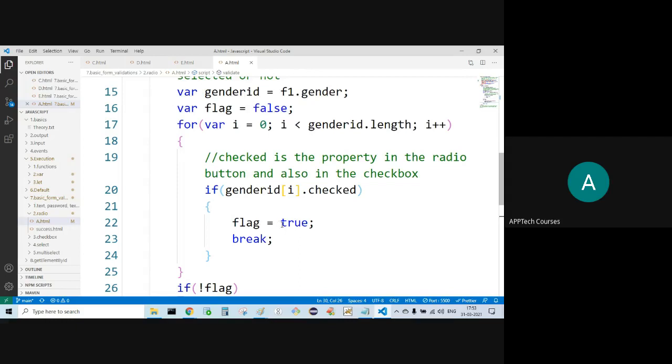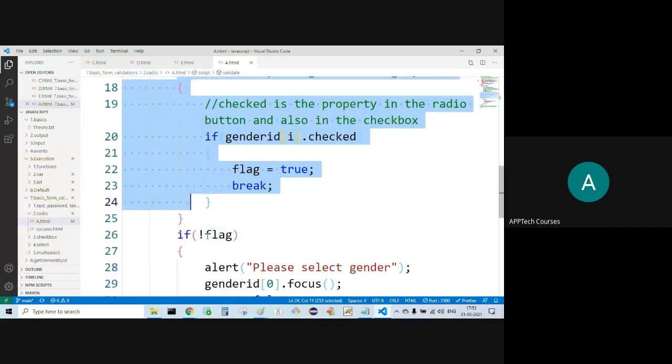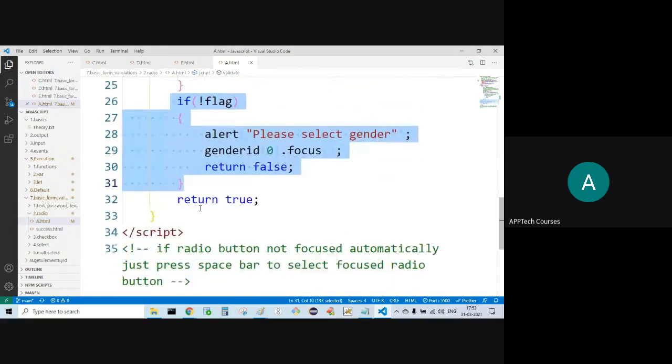Flag is initialized with true. Now the for loop is breaking. Break means what? The entire for loop will be breaking. It is not continue, it is break. It comes out. Not true means what? False. Then this if block won't be executed. Straight away it is going to return true, whatever got selected.